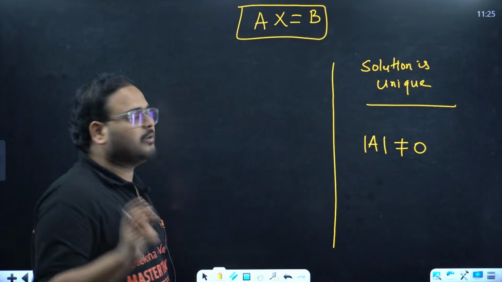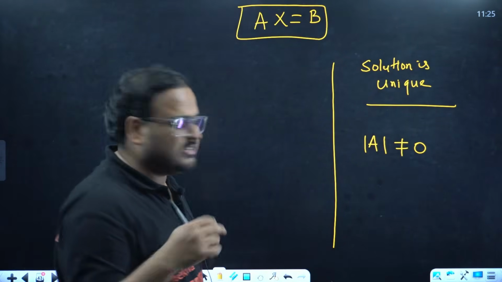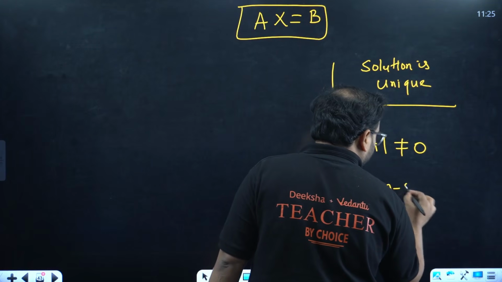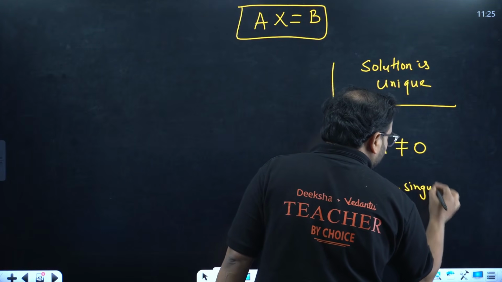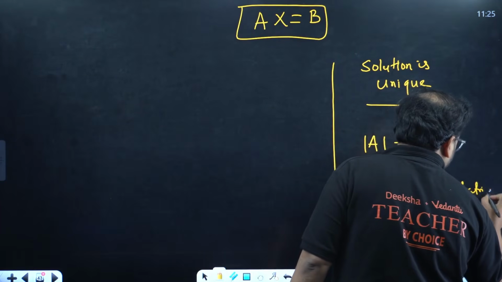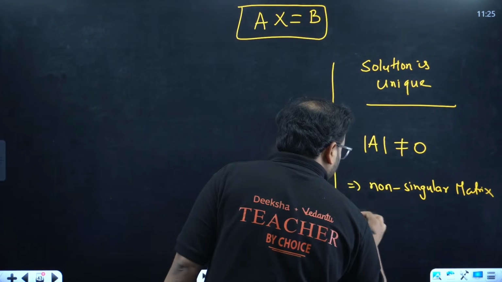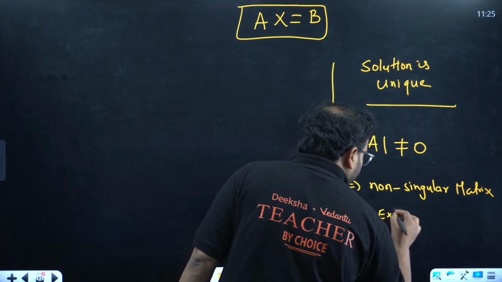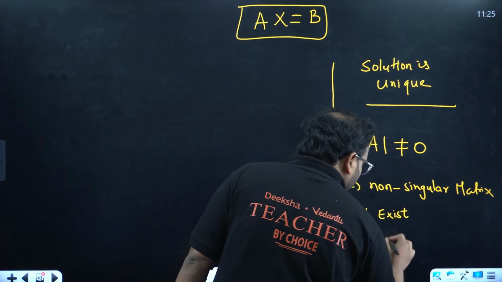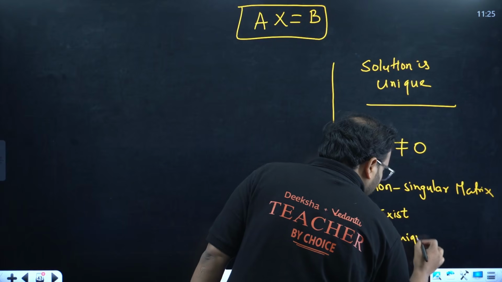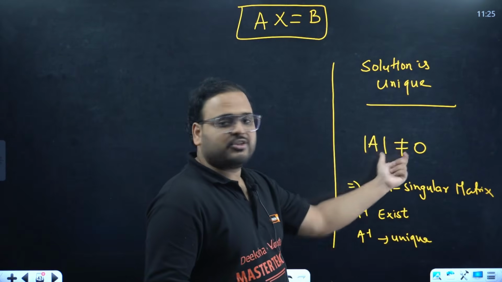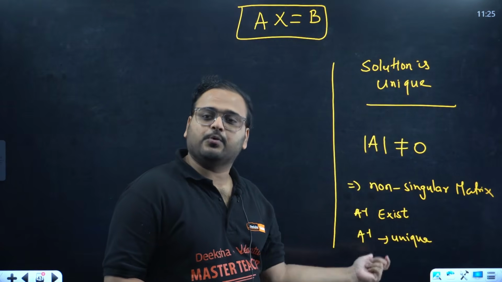If determinant of A is non-zero, it means a non-singular matrix. What will happen? Then of course A inverse will exist. And we know that the inverse of A is always unique, right? If this is non-zero, the inverse will exist, and the inverse is always unique in nature.